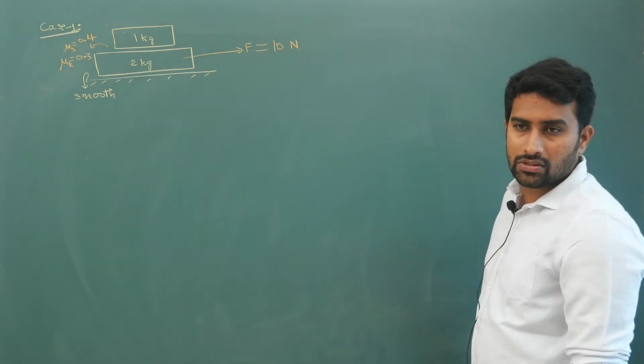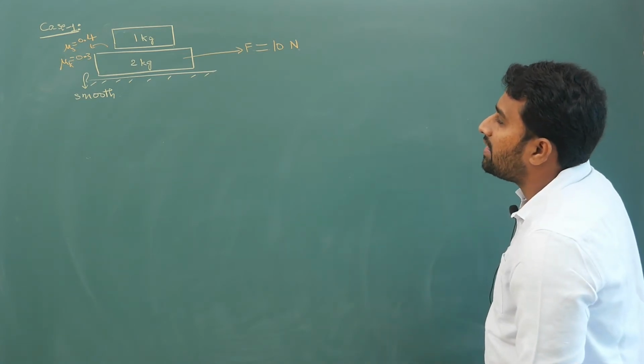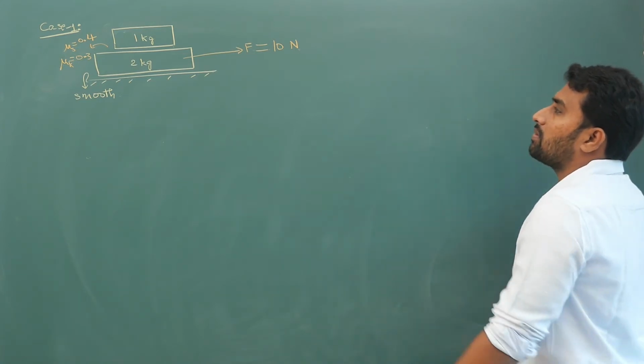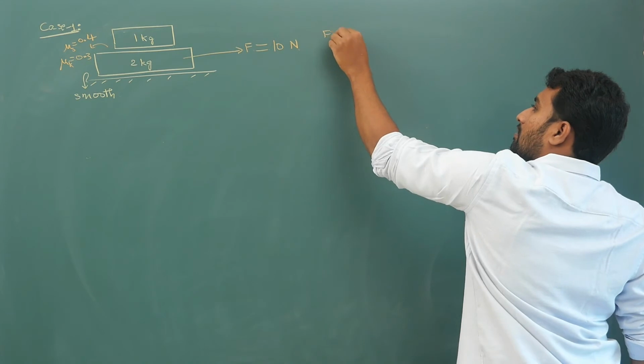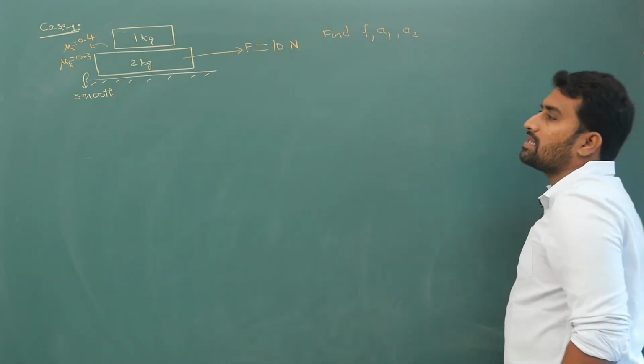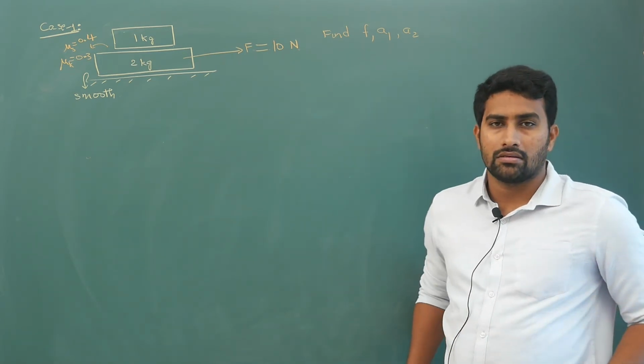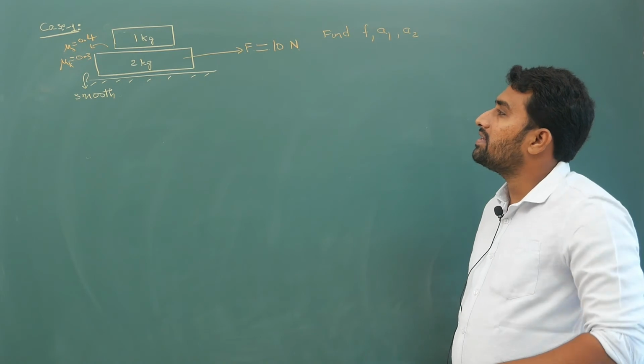I am applying a force of 10 Newton. The question is, find the magnitude of acceleration of the blocks. Find F, A1, A2. If it is static, both will be equal. If it is kinetic, then they will be different. So come on, give it a try.